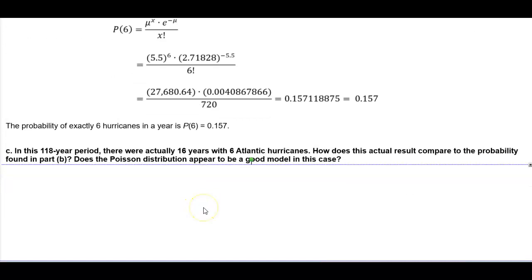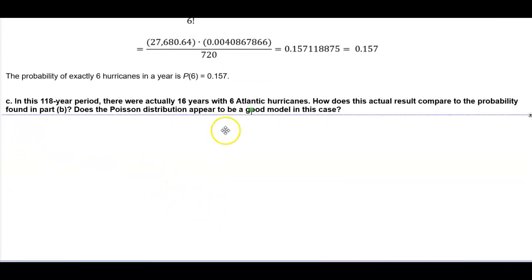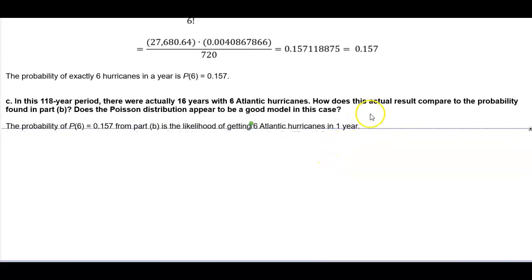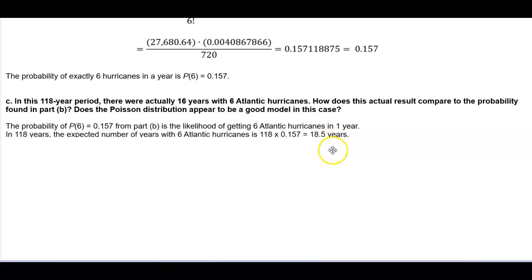Next, in this 118-year period, there were actually 16 years with 6 Atlantic hurricanes. How does this actual result compare to the probability found in Part B? And does the Poisson distribution appear to be a good model in this case? Well, recall that the probability of 6 was equal to 0.157 from Part B, which is the likelihood of getting 6 Atlantic hurricanes in 1 year.